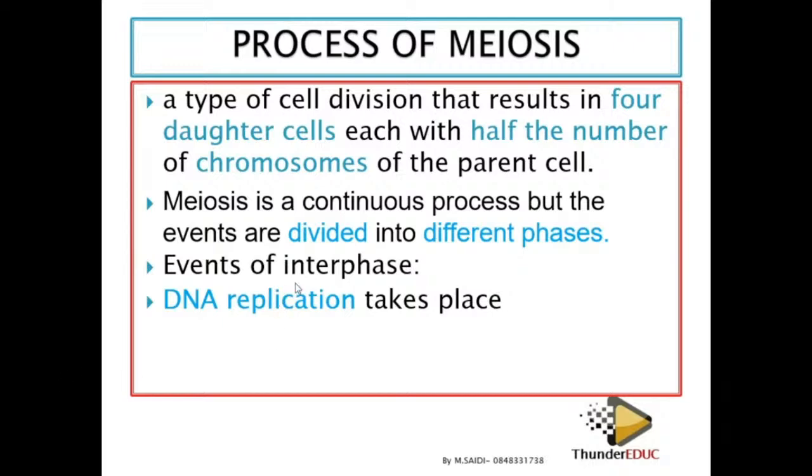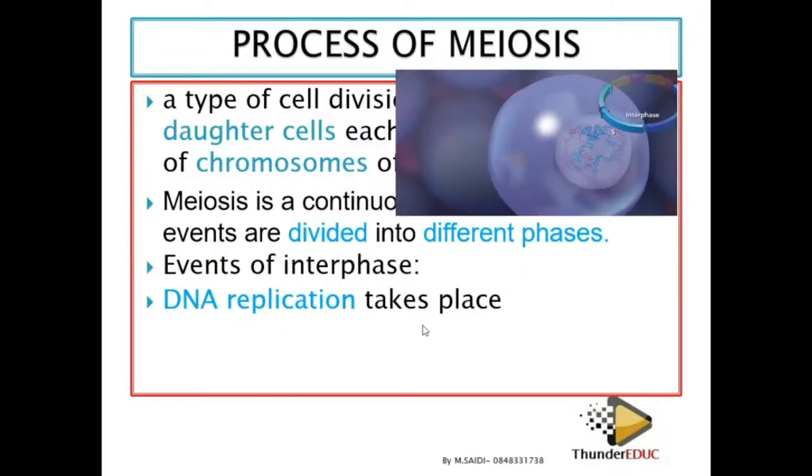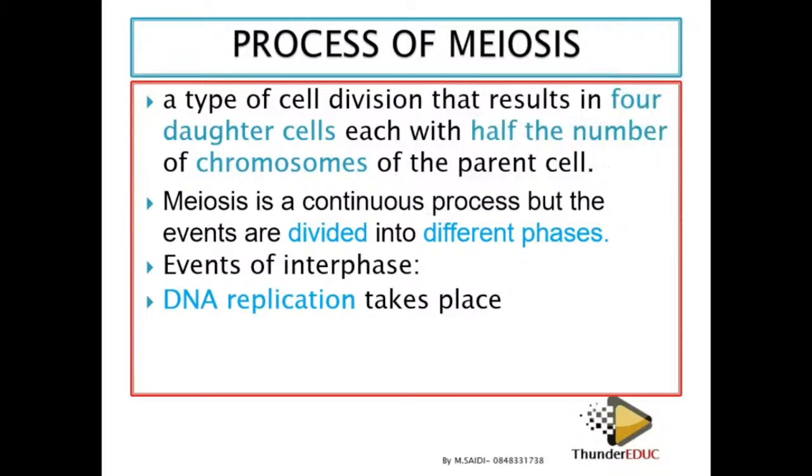Interphase includes DNA replication. Remember, when we talk about DNA, we asked where it occurs: in the nucleus. When does it occur? It occurs before the cell divides, during interphase. So when you say before the cell divides, it means that interphase is not regarded as a phase of meiosis. It's just a growth phase.